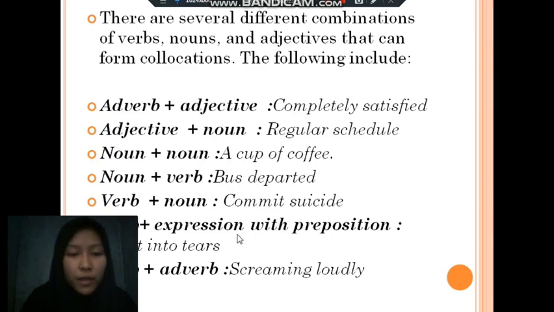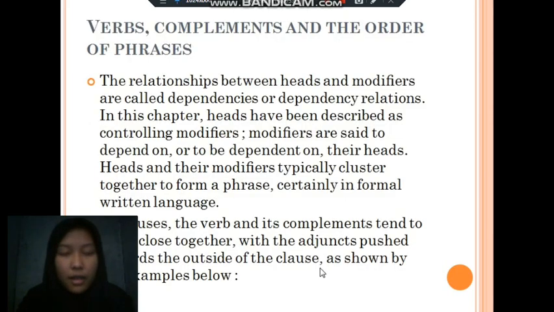Lalu verb plus expression with preposition, example burst into tears, yang berarti menangis terisak-isak. And the last is verb plus adverb. Contohnya screaming loudly. The last is verbs, complement, and the order of phrases.